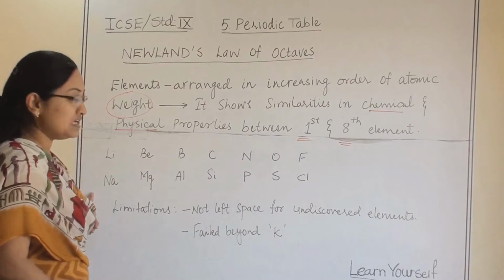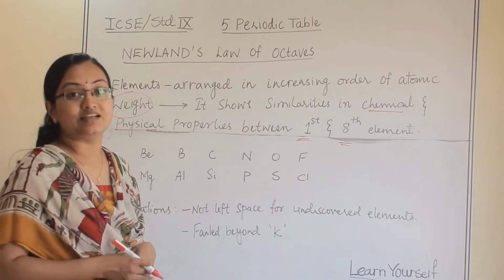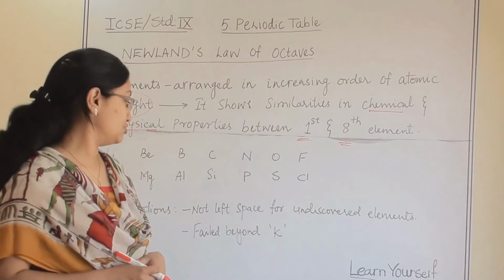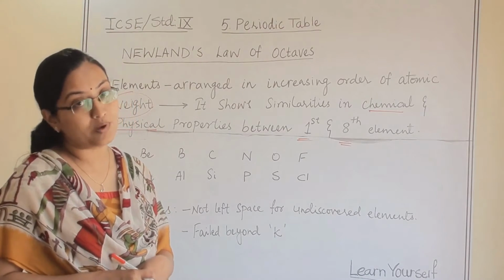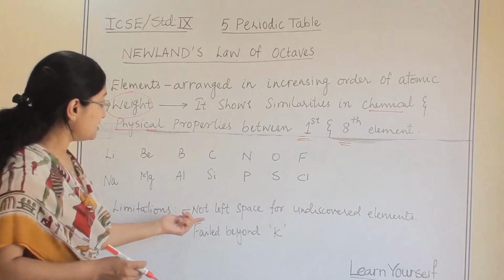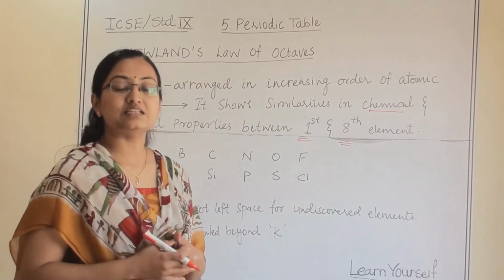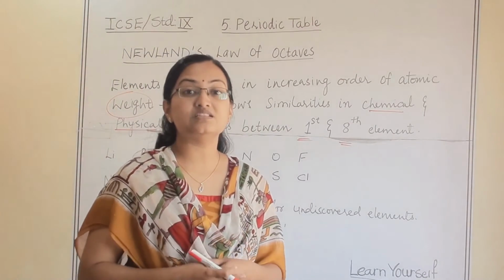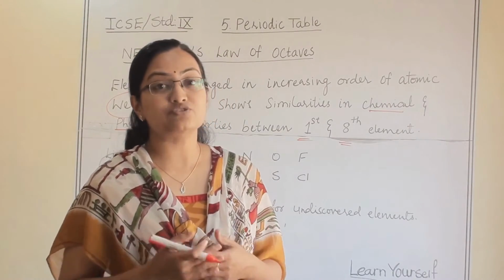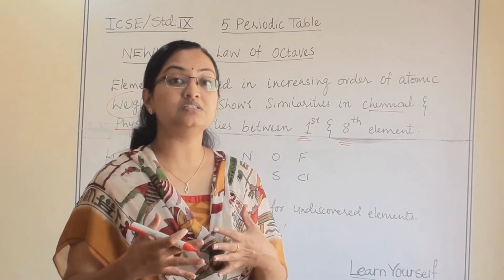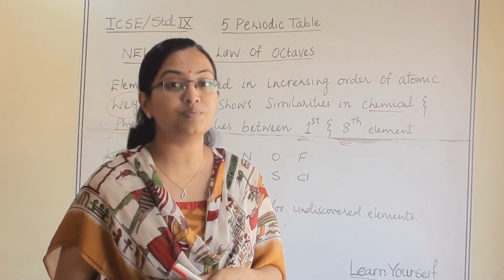So this is the example for Newlands' law of octaves, and the important thing is that he derived this from the musical note. Somehow this law also did not work well. So which are the limitations? First, he did not leave space for undiscovered elements. This scientist gave this law when some of the elements were yet to be discovered, so he did not leave any space for them. Afterwards, when those elements were discovered, it was a problem where those elements should be fitted.